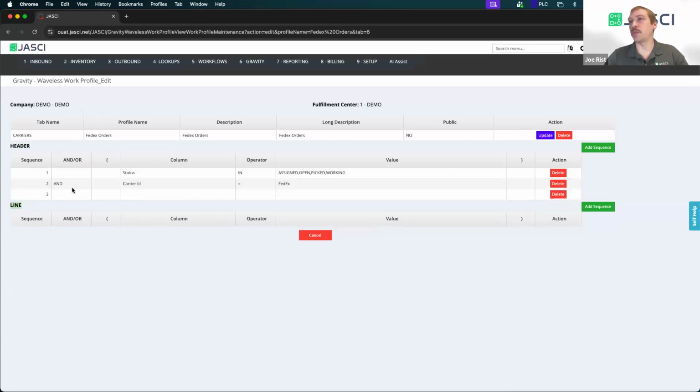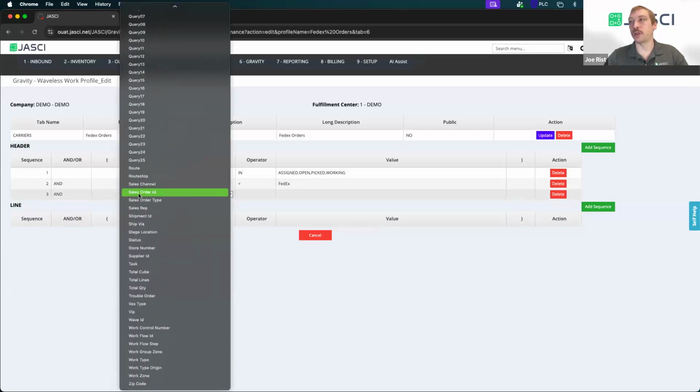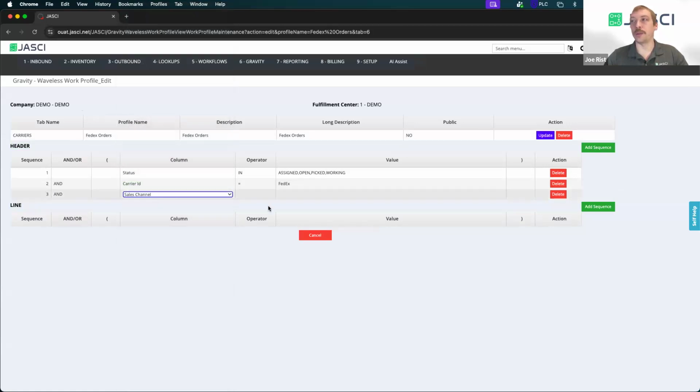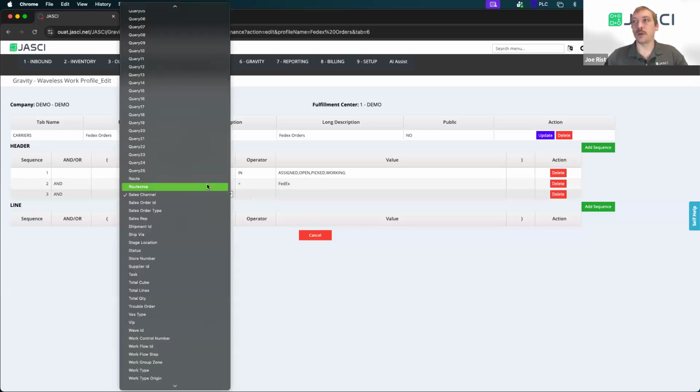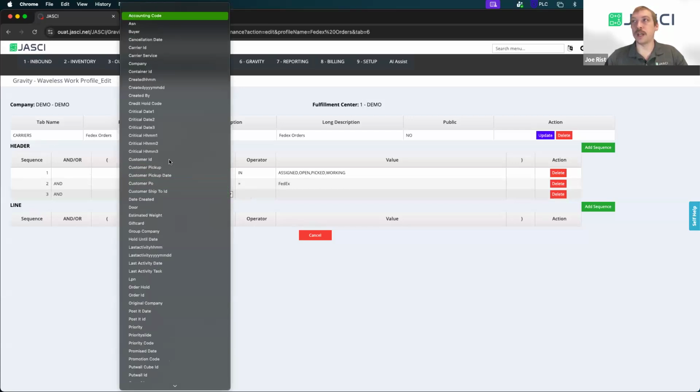Now, if we wanted to get more specific here, we could have it also look at a particular service level, or maybe we want the sales channel. Maybe we want anything with a sales channel of Amazon or Zulily or wherever they're actually buying or ordering the products from that would come through with that order. We can also filter for that. So your header area is going to have all sorts of columns of data available that we can use for reference.